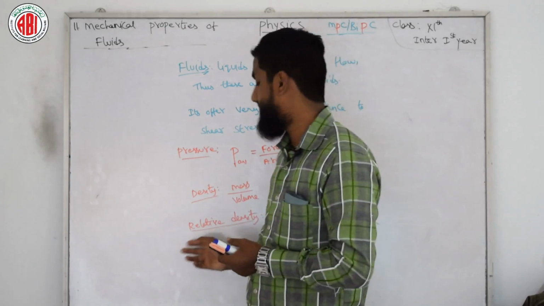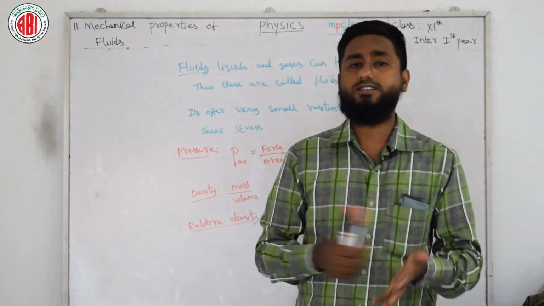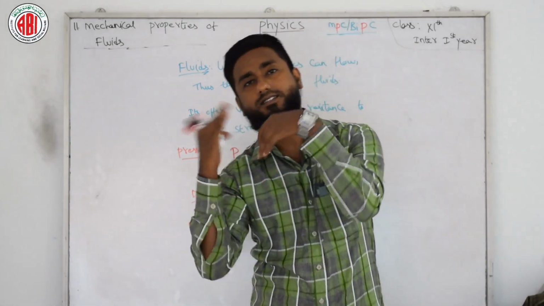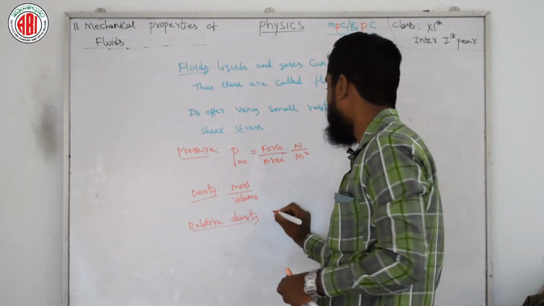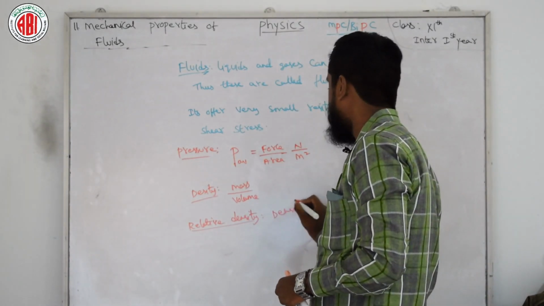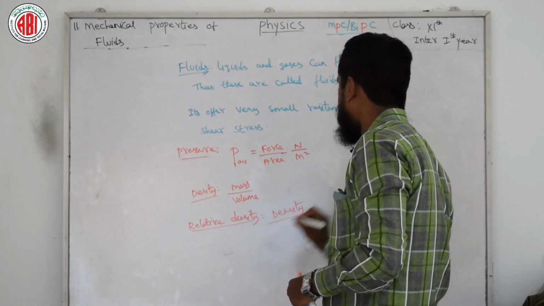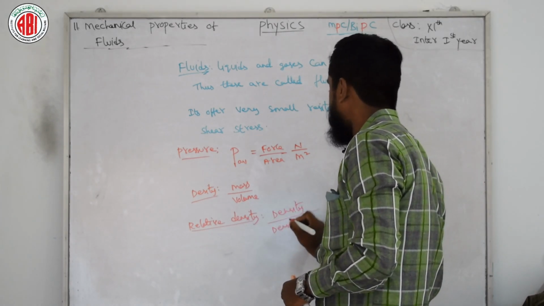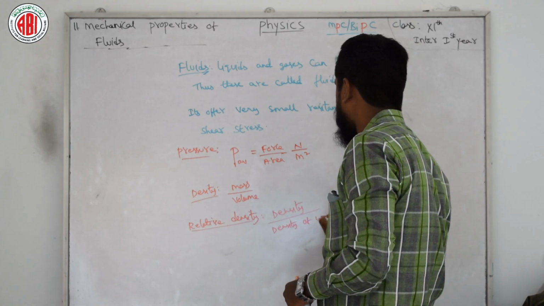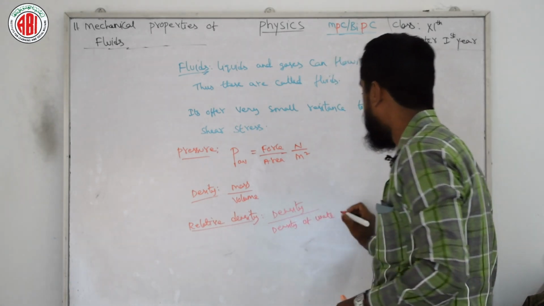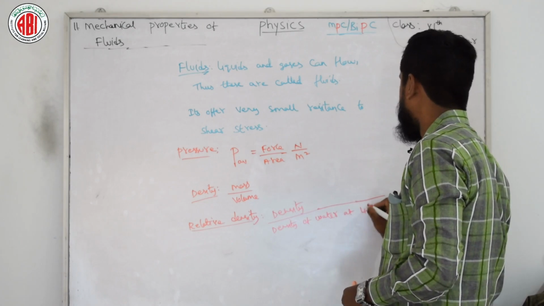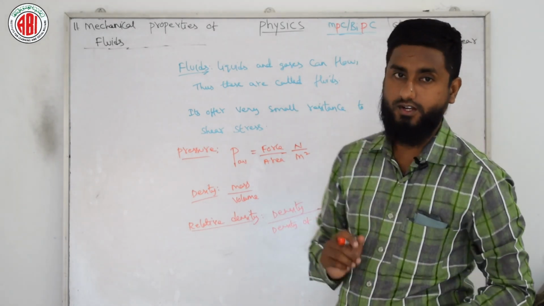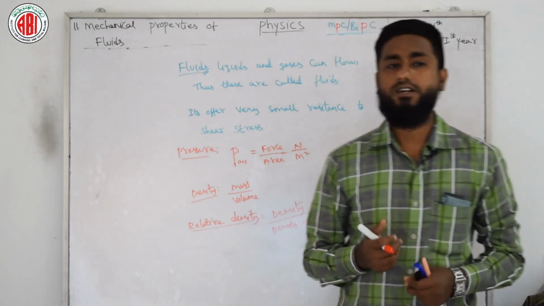That means relative density is density divided by density of water at 4 degrees. Here we need to remember the condition, 4 degree centigrade. So this is the relative density.